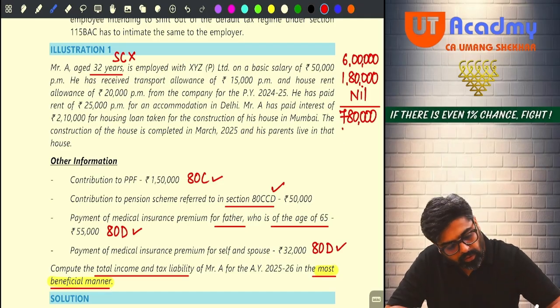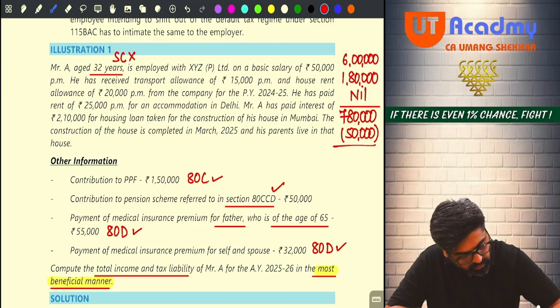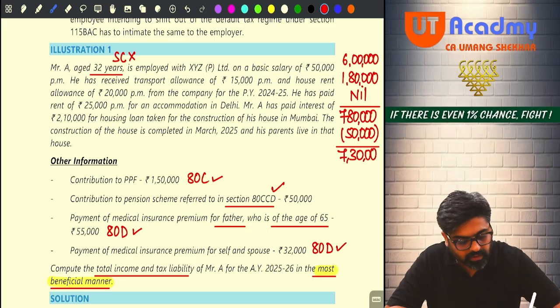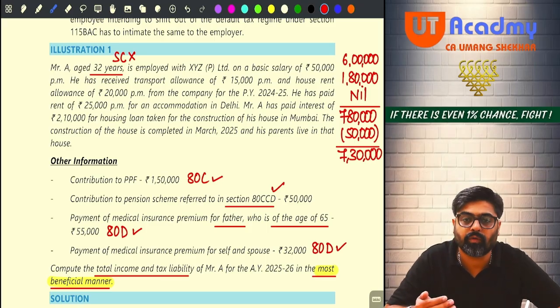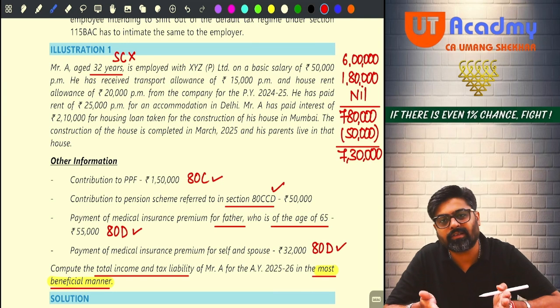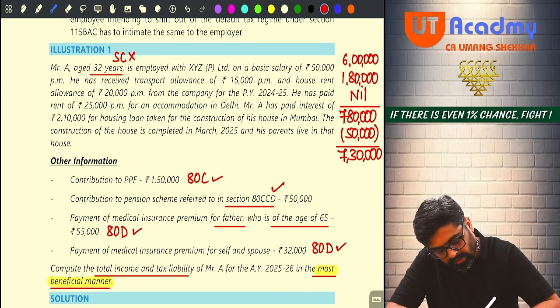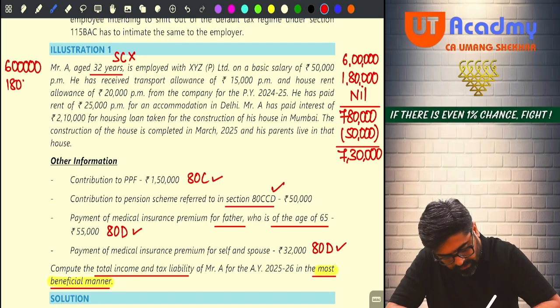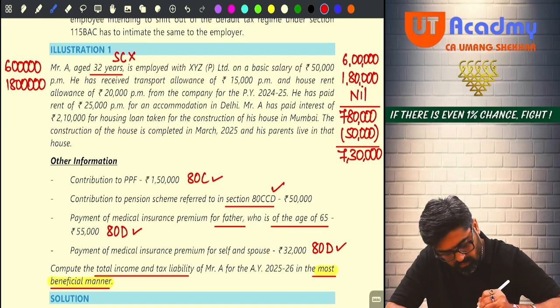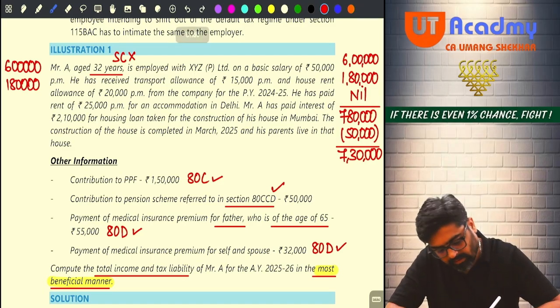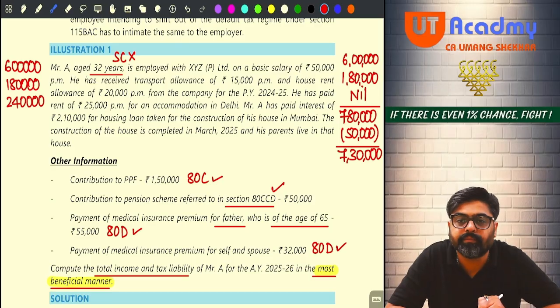But from that he is going to get 50,000 standard deduction. So total will be 7,30,000 salary. So this is the salary if he does not follow 115BAC. Now let's calculate the salary if he follows 115BAC. Yes or no? This 6 lakh will be the same. 1,80,000 will also remain same. And 2,40,000 HRA will now be taxable for him fully.